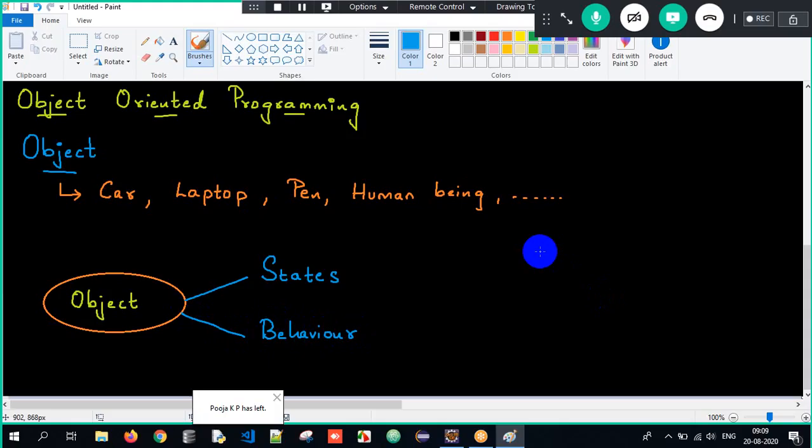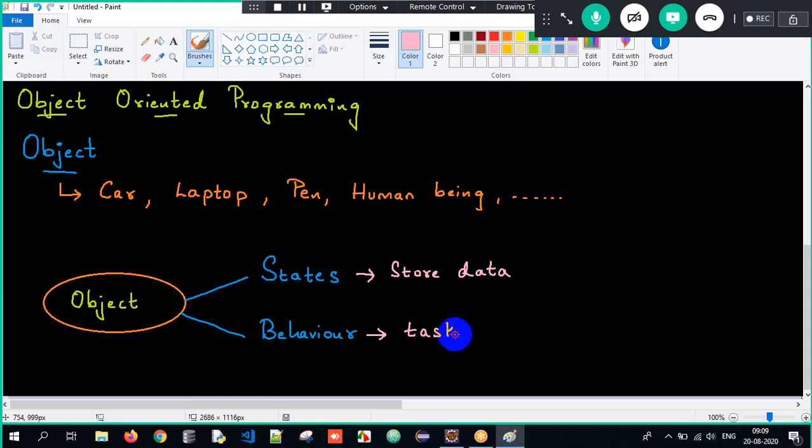What are states? States are used to store some data. Behavior is used to perform some task. That is what we call states and behaviors. So states are the properties used to store some data, and behaviors are the properties used to perform some task, meaning anything which involves functionality can be treated as a behavior.